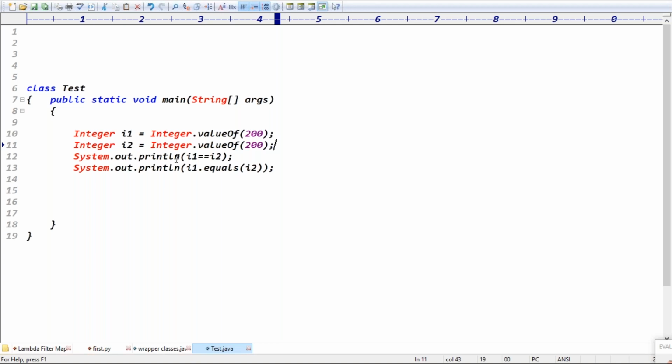Sir, we are not creating the object in this, right? Which one? I mean, this one, Integer i1 is equal to Integer.valueOf. We are not using the new keyword, so we are not creating the object. The valueOf is also creating an object, right? This is a method to create a wrapper object. The valueOf method returns that object, basically. This example is clear, right?